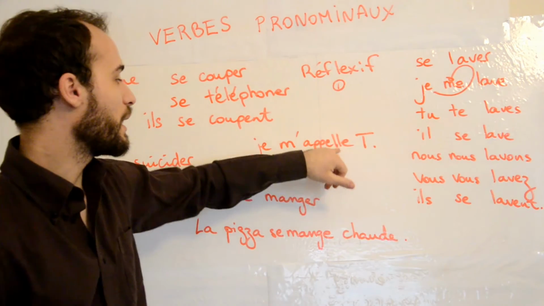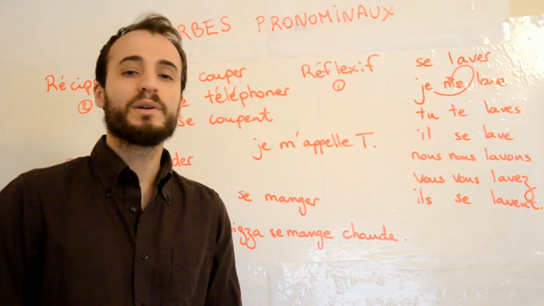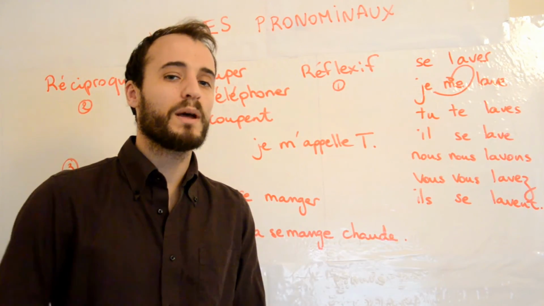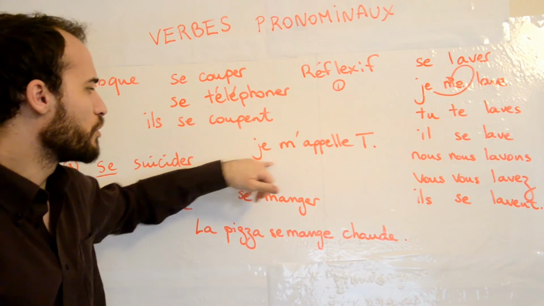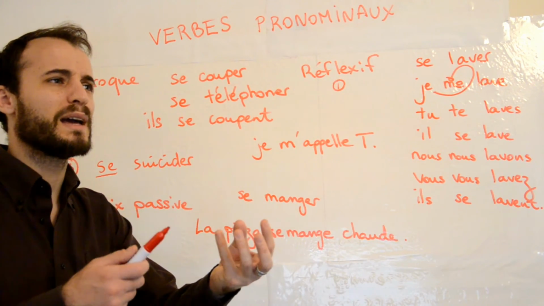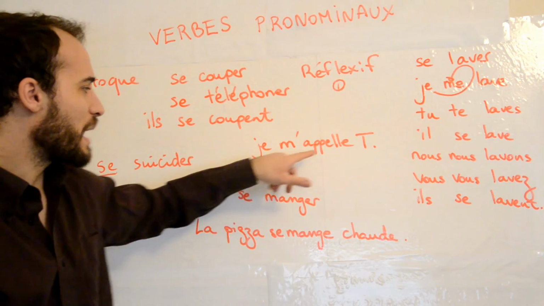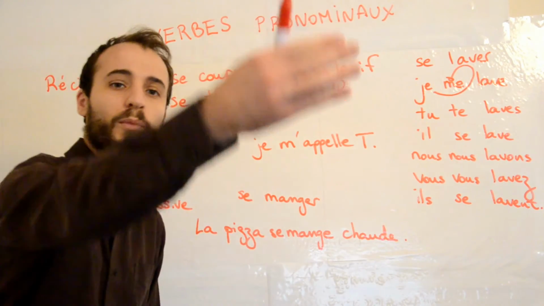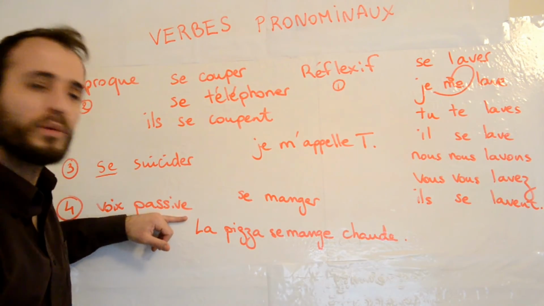Je m'appelle Thomas. I call myself Thomas. Not really good as a translation. I never call myself, right? So it's not really what I mean by je m'appelle Thomas. Is it reciprocal? No, because there's no one with me here, so it can't be I call Thomas each other. It doesn't mean anything. Does appeler work on its own? Yes, I can call someone, so it is not one of these aspects. So it has to be this one, passive voice.